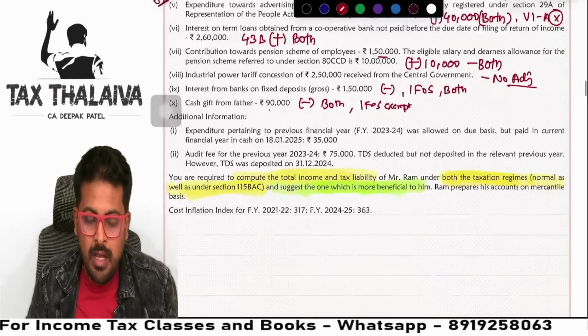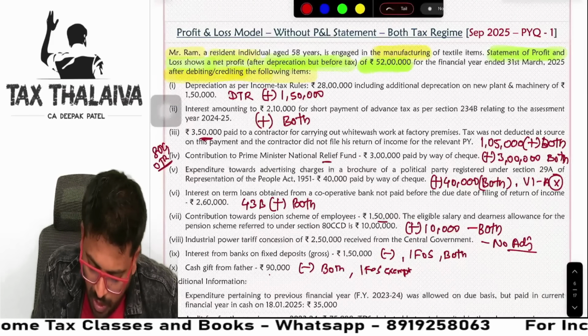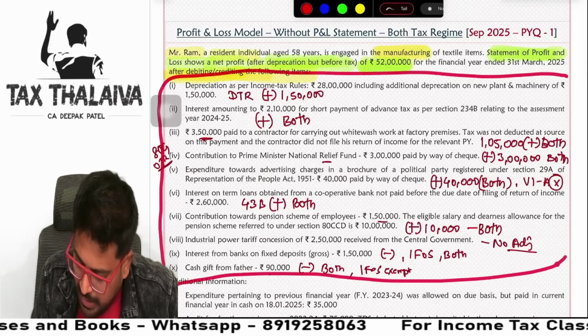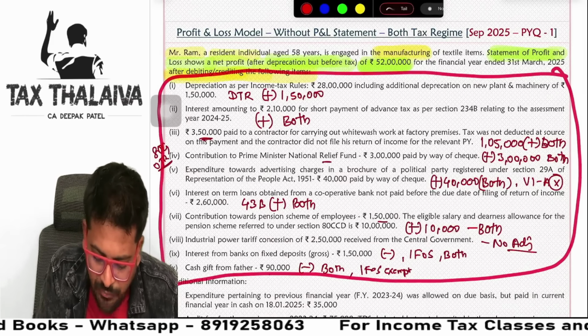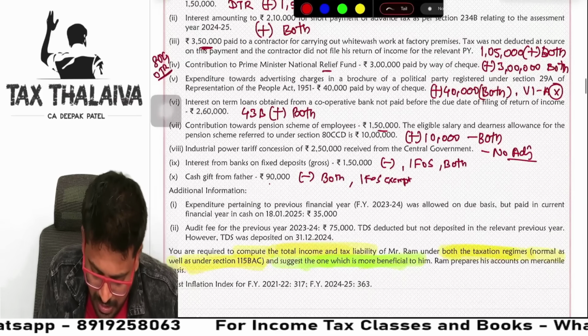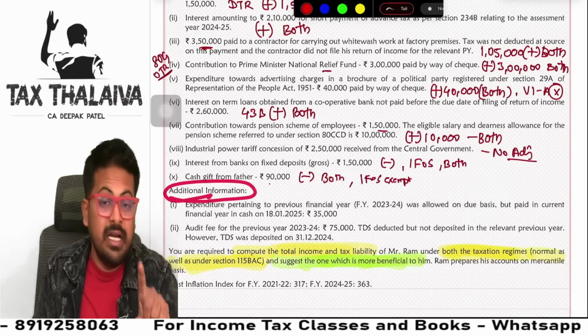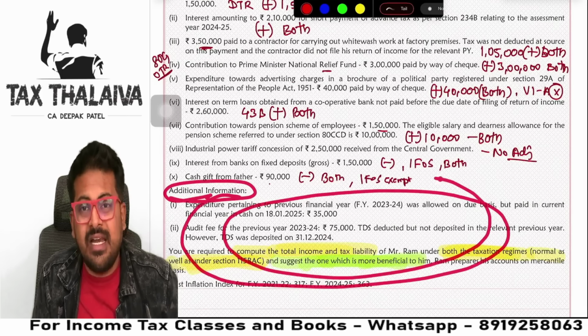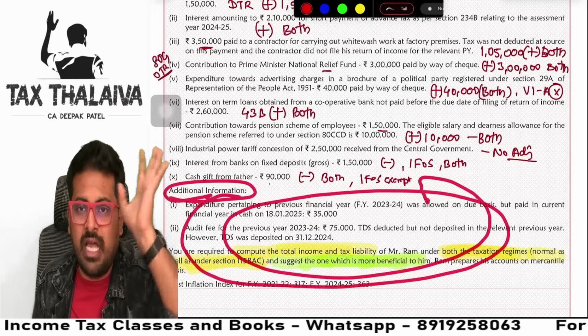Yes, next. Now, guys, keep in mind one thing. Whatever information we have seen here, right from point 1 till point 10, this is after debiting and crediting the profit and loss account. Now, if you see here, additional information is different, guys. Means this information is not considered in the profit and loss account. You have to be very, very careful.